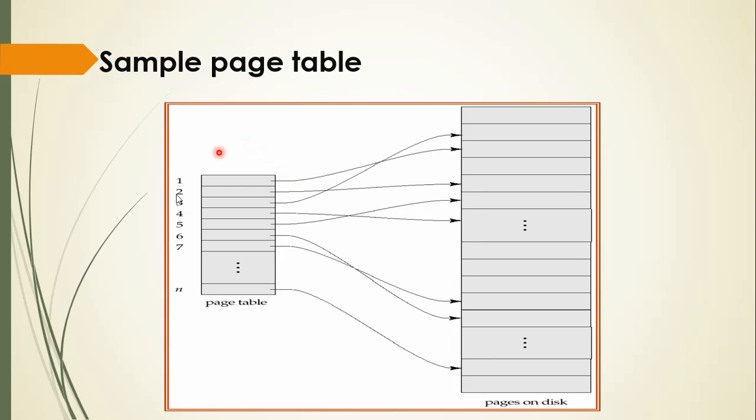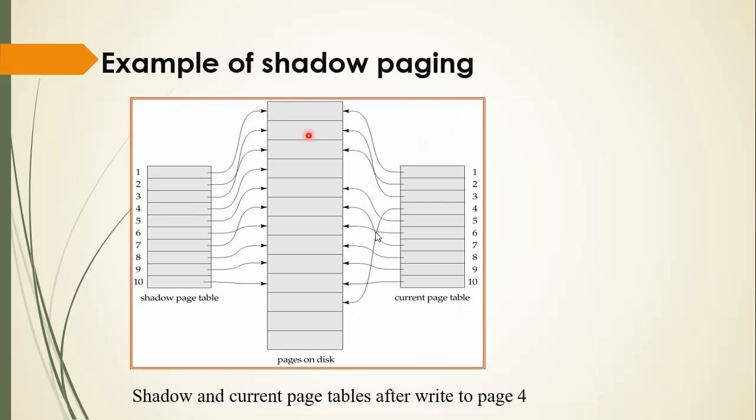See here we have a page table and here we have pages on the disk. So this is the disk and here we have a page table. These are all pages stored on the disk. So this is the sample page table. Now an example of shadow paging. In shadow paging we have one shadow page table and one current page table. Here are the shadow and current page tables after a write to page 4. This page 4 is stored on the disk at last. So this is the example of shadow paging.